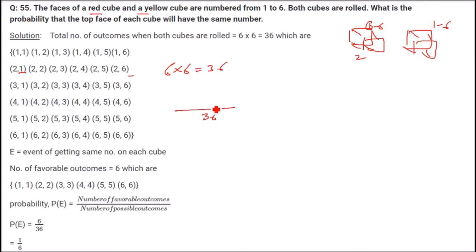Now let us talk about the same number. If I make a diagonal here, these are all the numbers which are similar, meaning they are the same. So count: 1, 2, 3, 4, 5, 6. 6 are the favorable outcomes. 6 by 36 is 1 by 6.